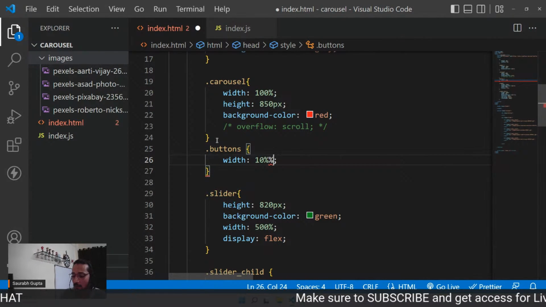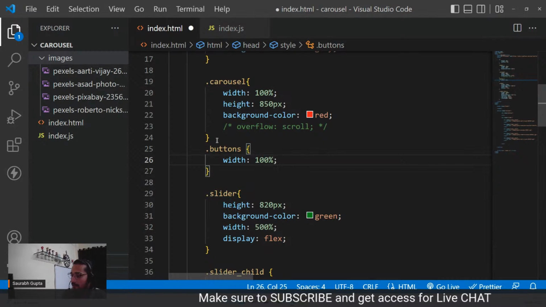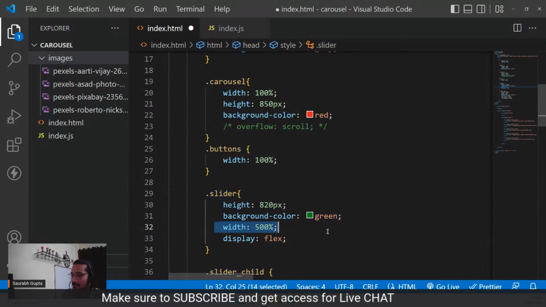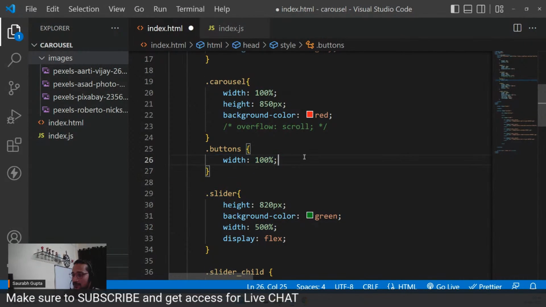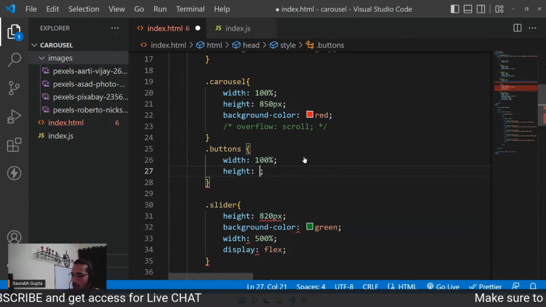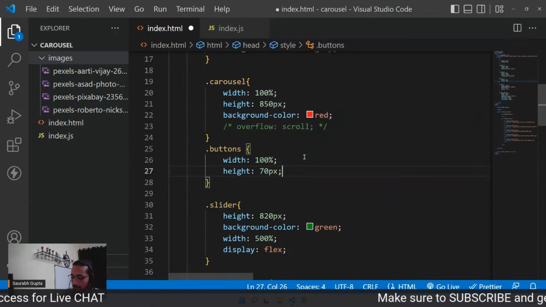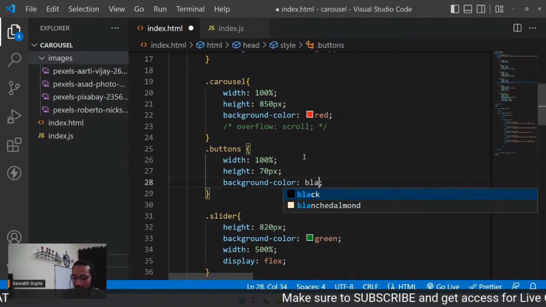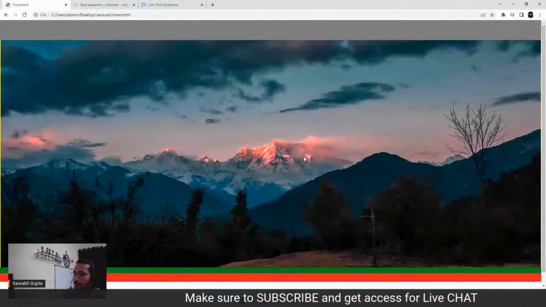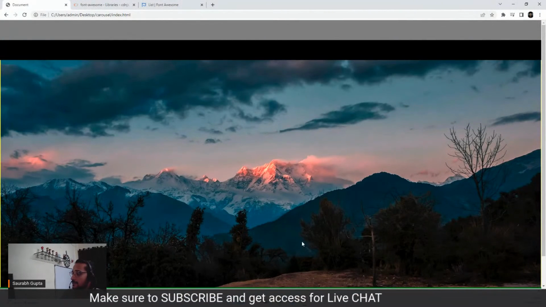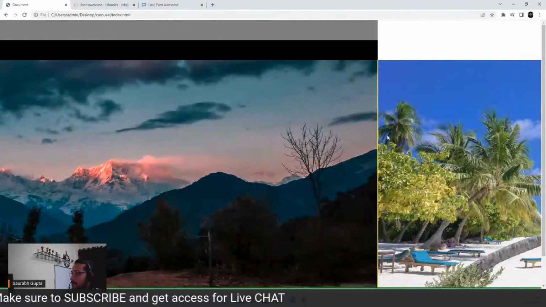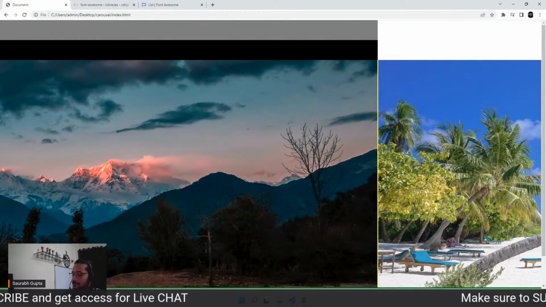Dot buttons. I understand why I was telling you that there is so much logic here. This will be exactly same as carousel. So 100%, not bigger than that. You can see the slider is 5 times the carousel. This is exactly similar to carousel. And a height of around 70 pixels. And for now, background color of black. There we go. You can see it. It's here. And you can see it's exactly similar to the carousel. That's why it is ending here.